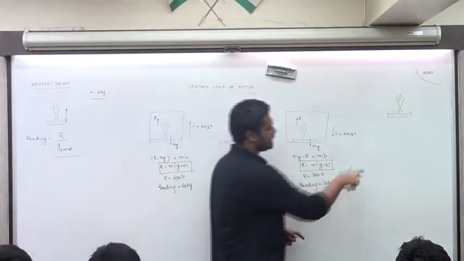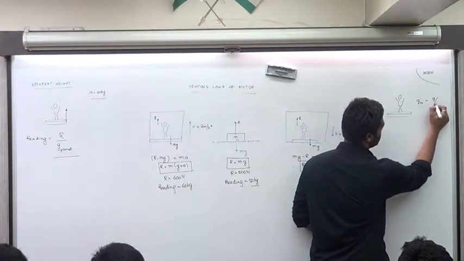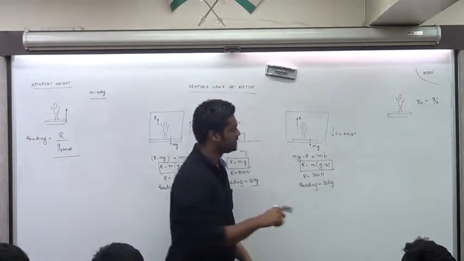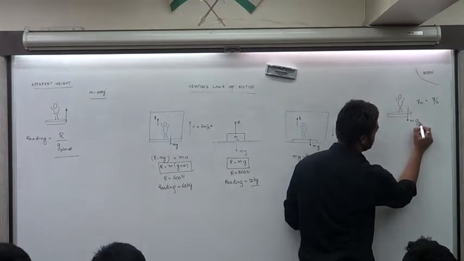What happens over here is, the acceleration due to gravity of the moon is g over 6. Now just see this. What is this? This over here is mg of the moon.